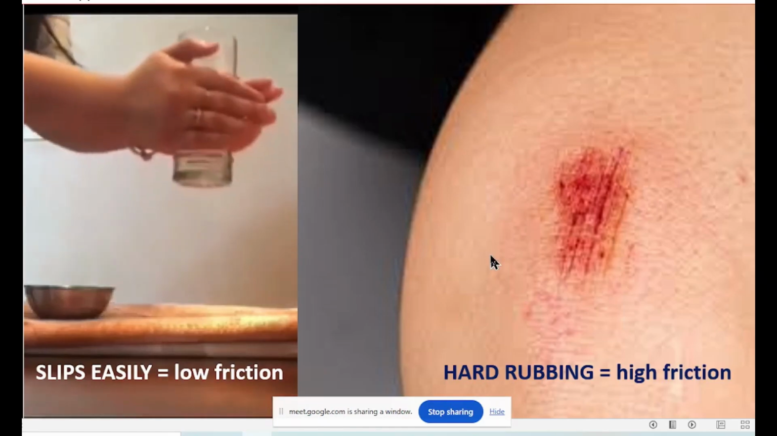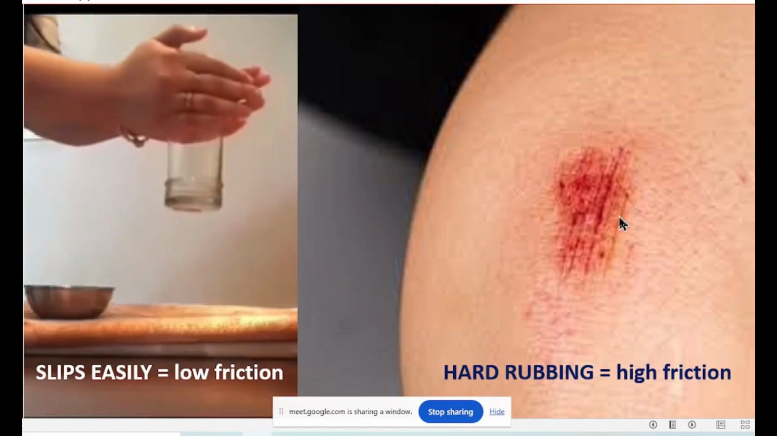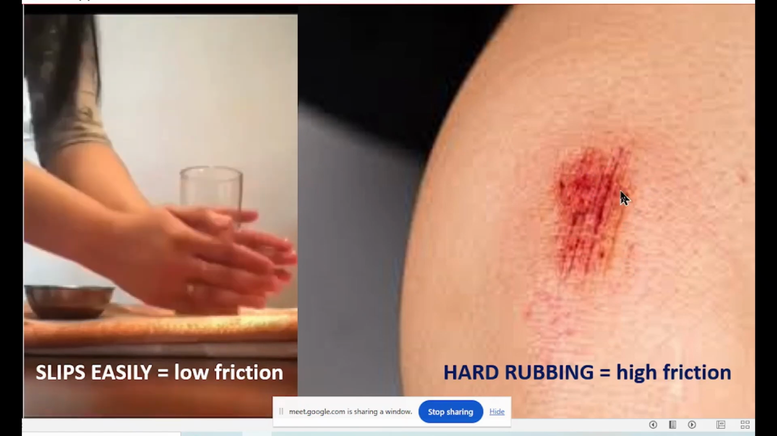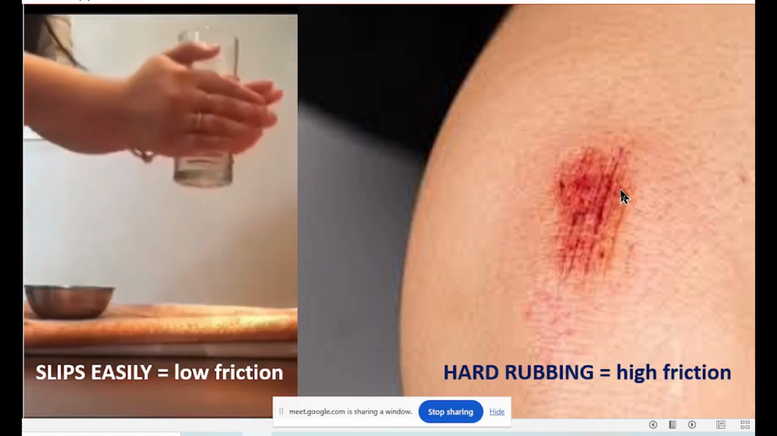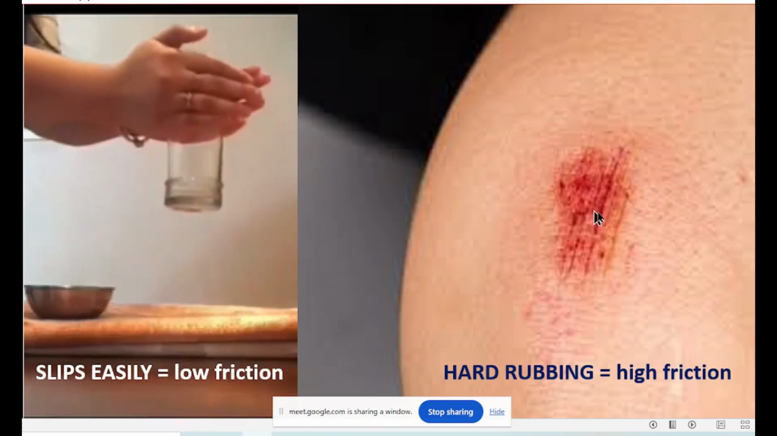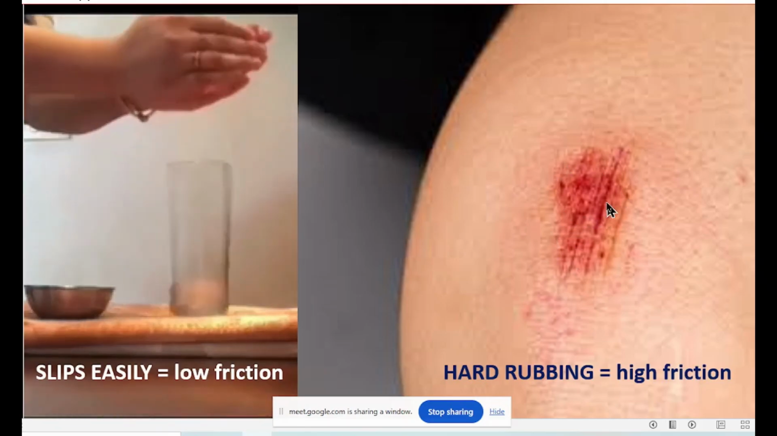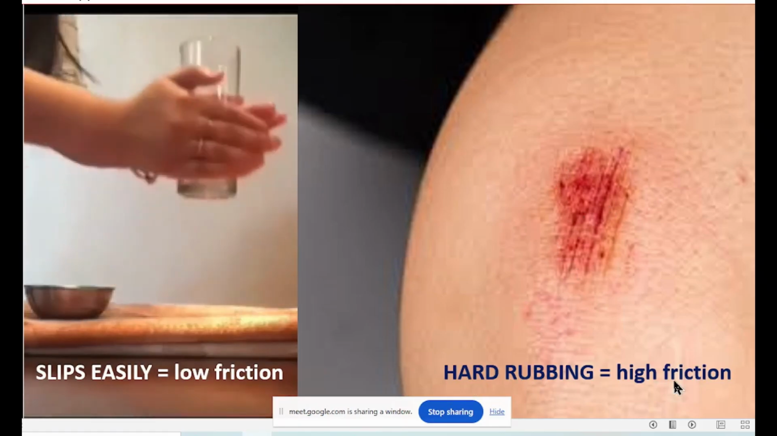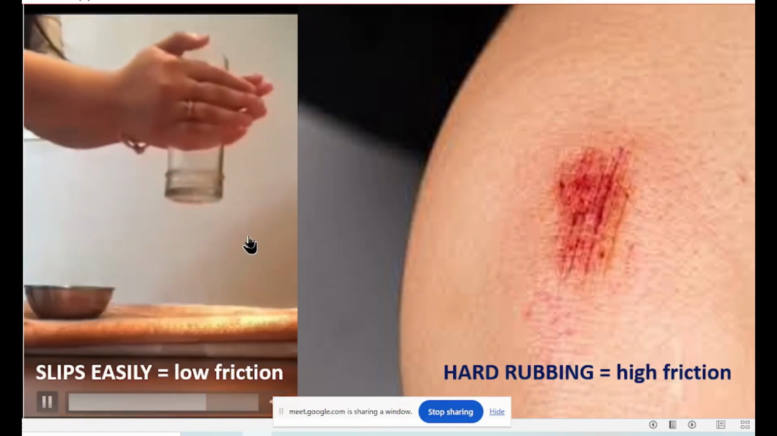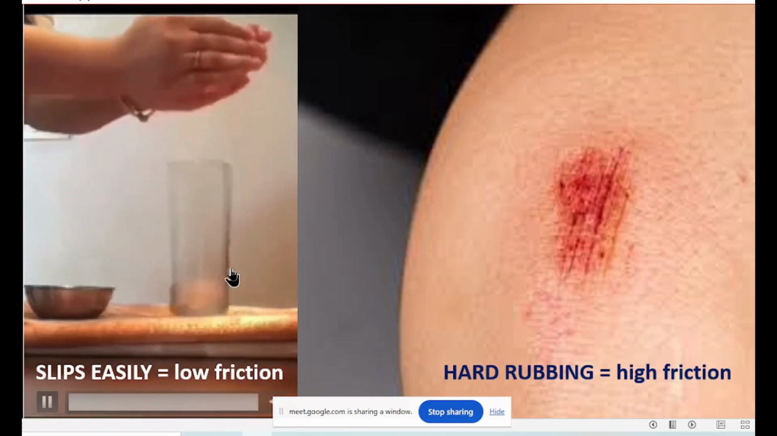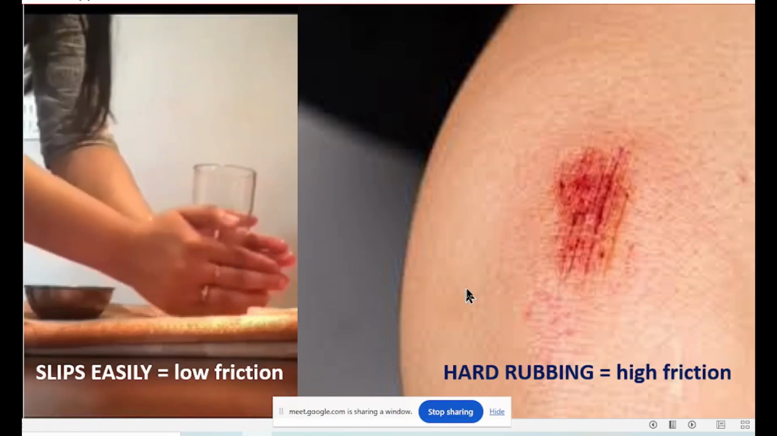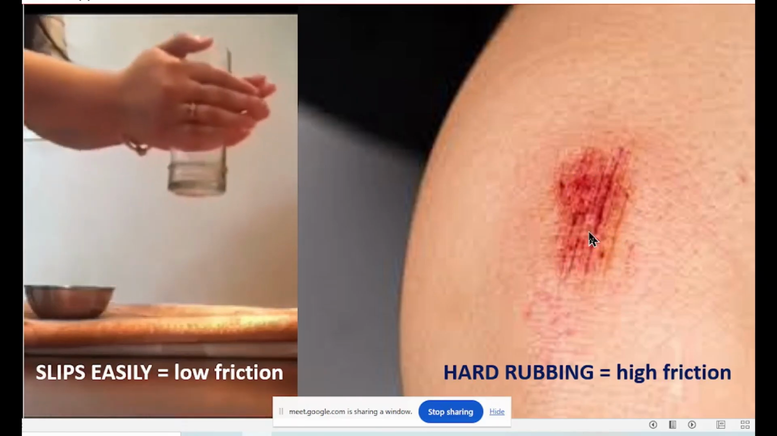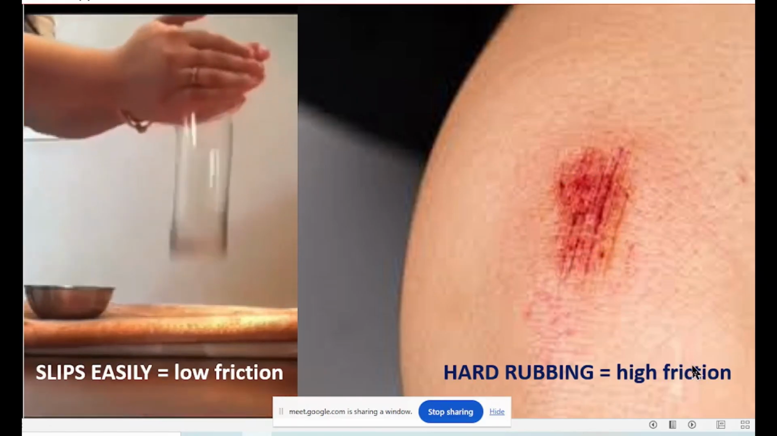And on the right, hard rubbing, injury against a rough wall. You can't get this injury by rubbing against a silk cloth. Not a silk cloth, but a velvet cloth, injury. Only when you rub against a rough wall, you will get this. So hard rubbing means high friction. When something slips very easily, it is low friction. When it is rubbing very hard, the skin gets scraped off, so hard rubbing means high friction.